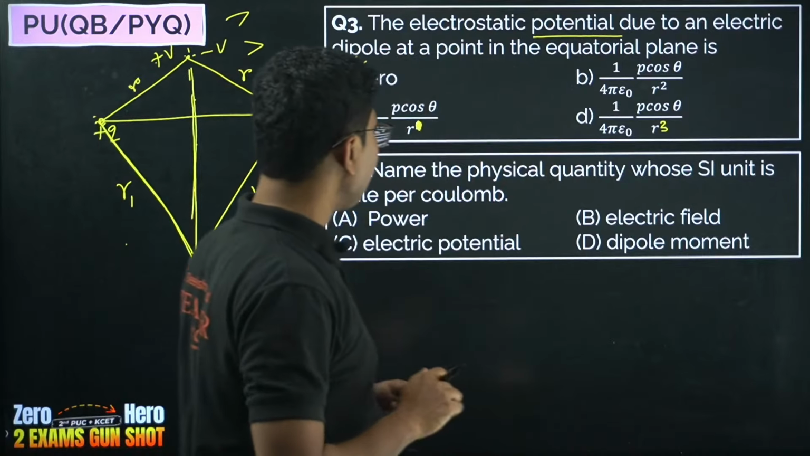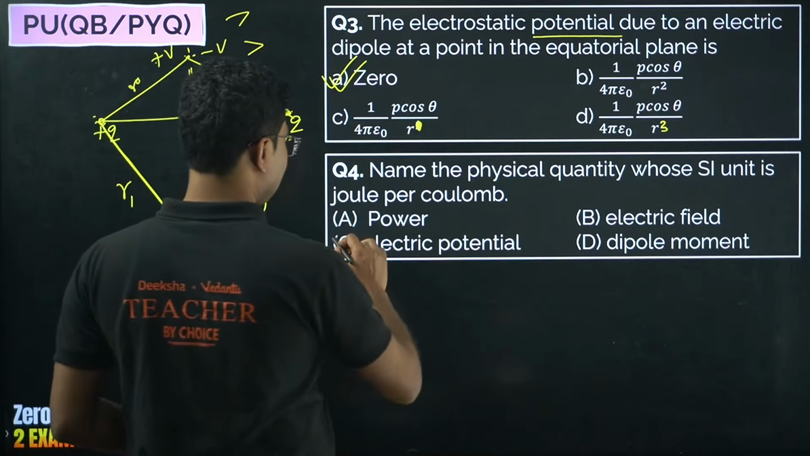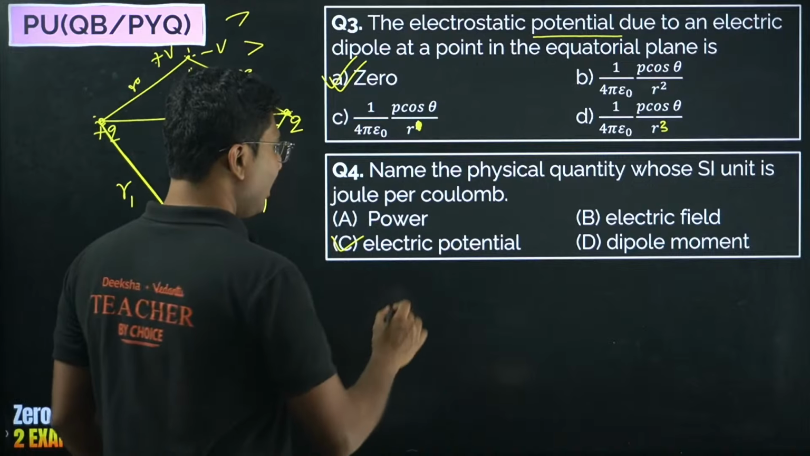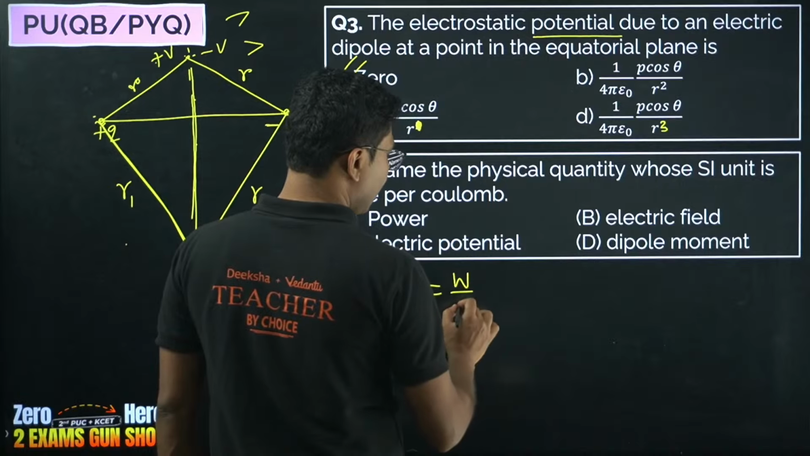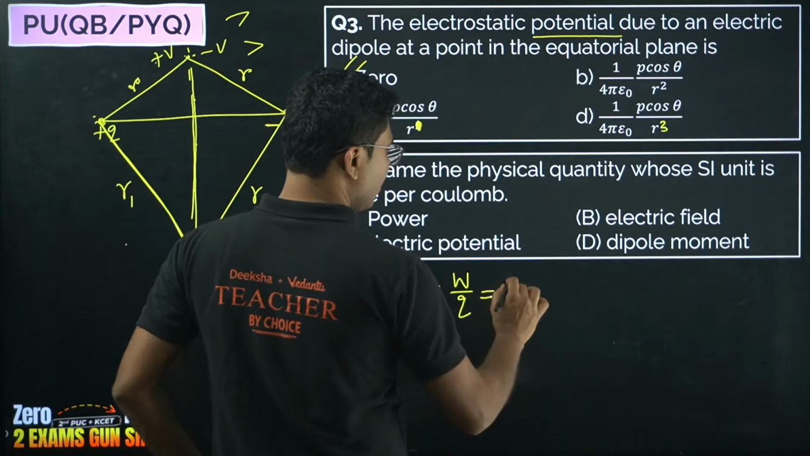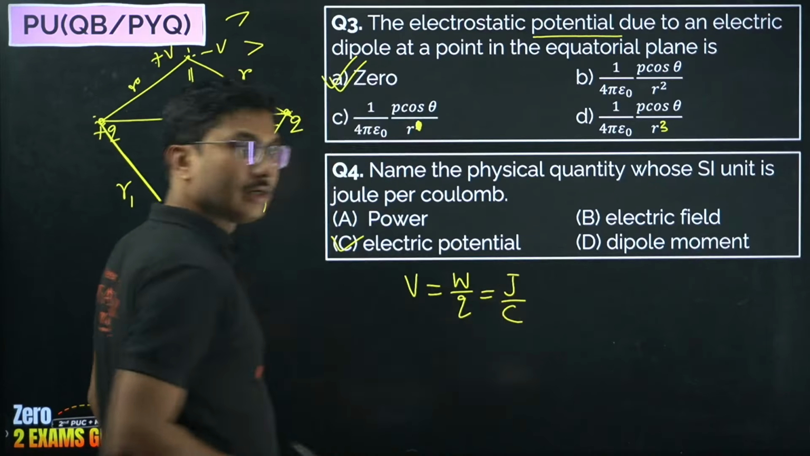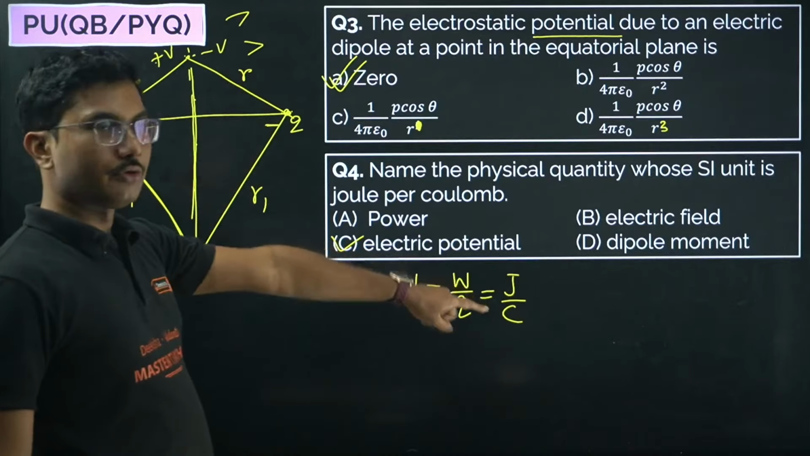C. Everyone is saying C. Yes. So electric potential is work done per charge, that is joules per coulomb. I already mentioned this. If you are following my lecture, you should know this.